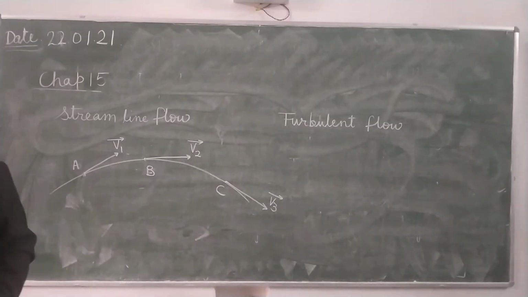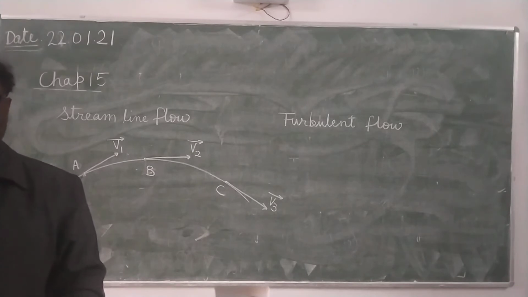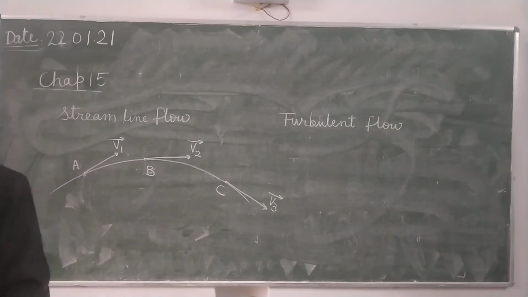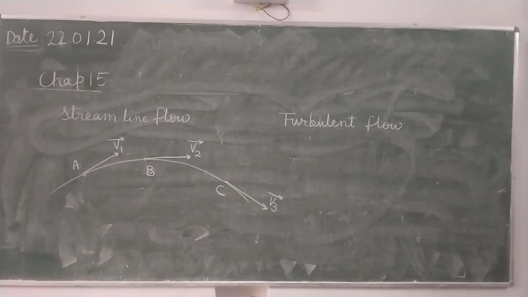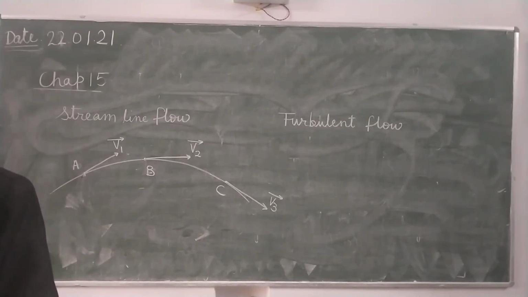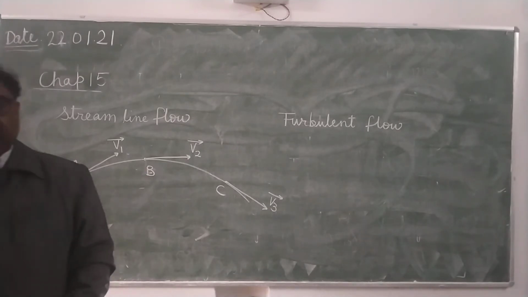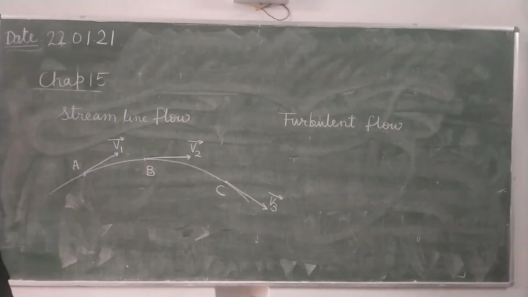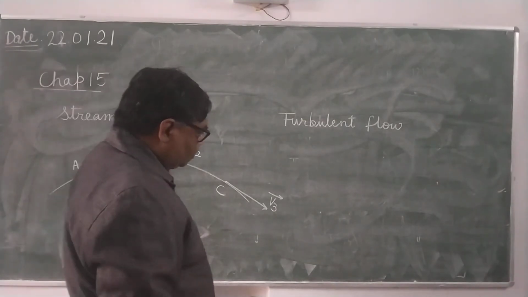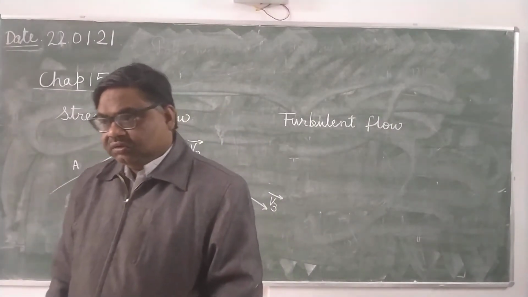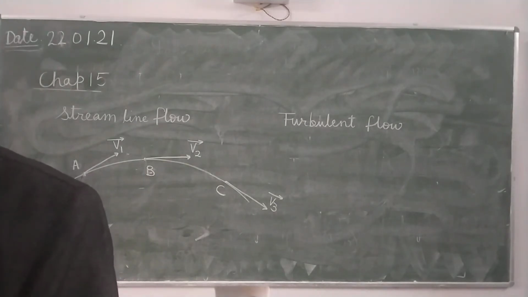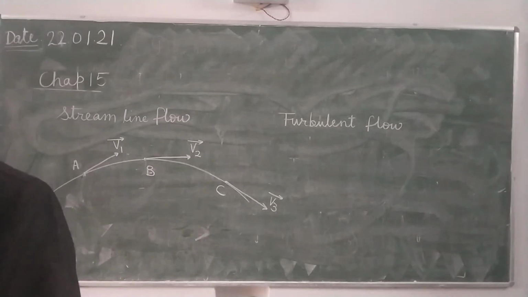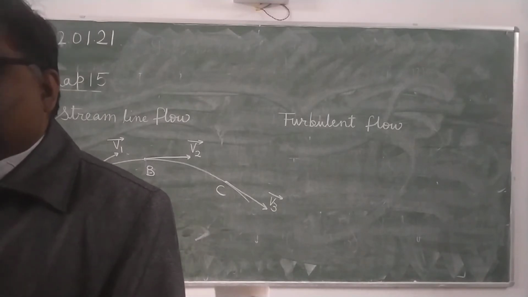You write down further. The flow of liquid becomes turbulent when the velocity of flow exceeds a critical value of velocity, which depends upon the nature of the liquid as well as the diameter of the tube through which the liquid is flowing.